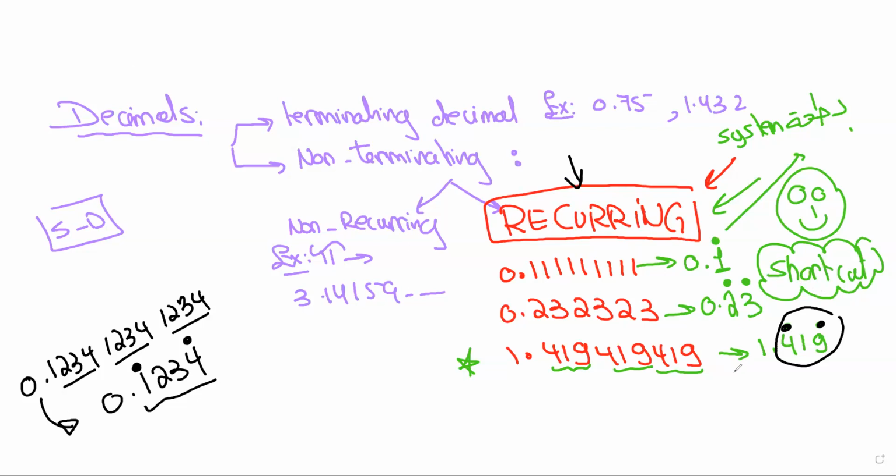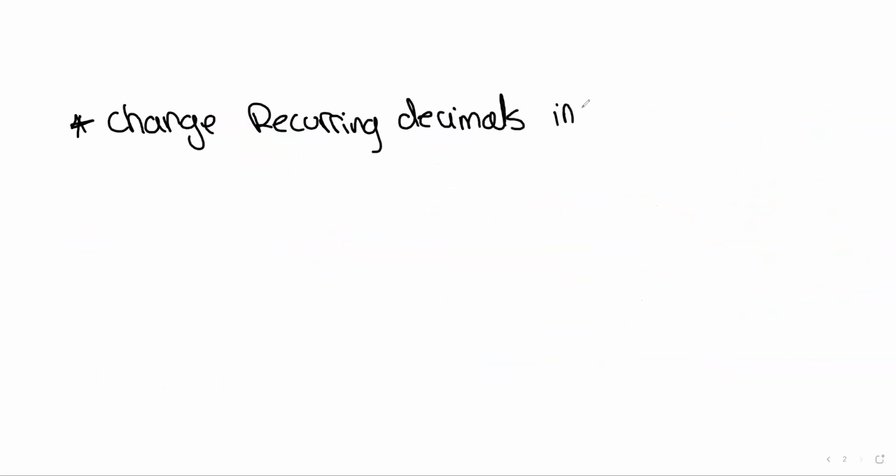Now, what is required from our topic today? We are required to change the recurring decimals into fractions, but not with the use of the calculator. You are required to change recurring decimals into fractions algebraically.